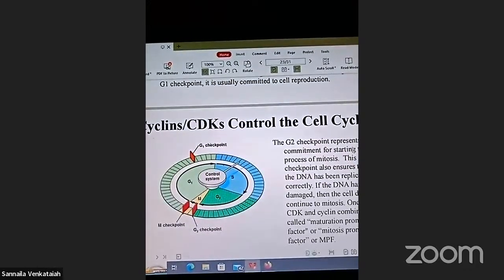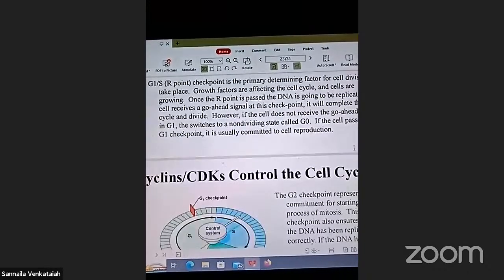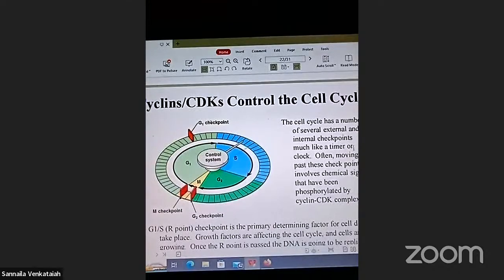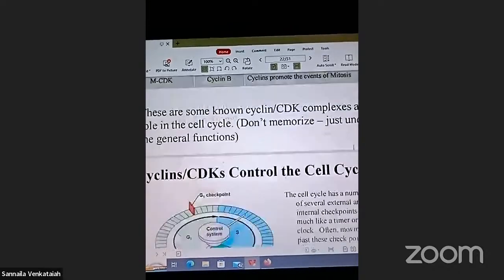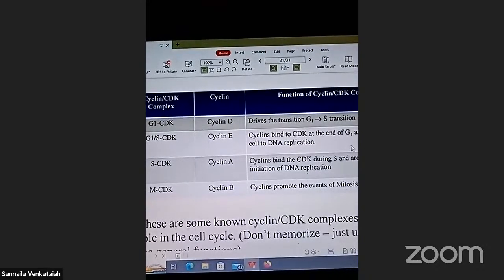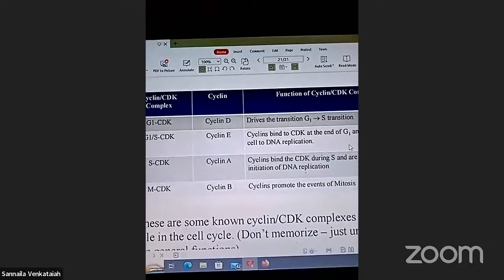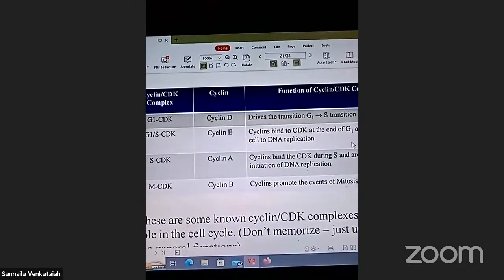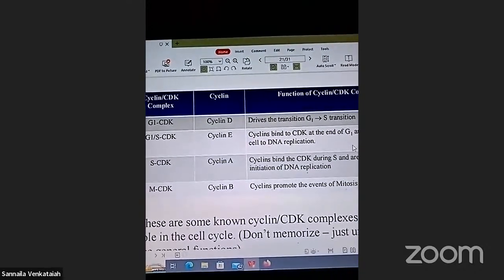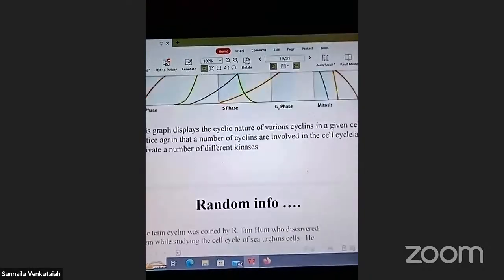These are the control of the cell cycle. Control the cell cycle. These are the function of the CDK complex, as well as the G1 phase, S phase, M phase, different types of cycles.